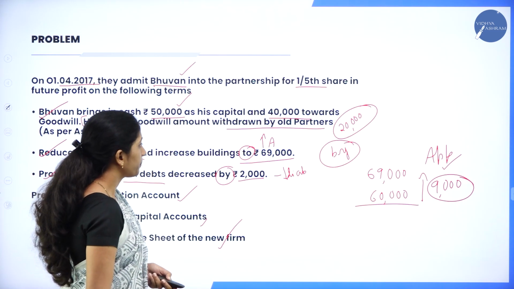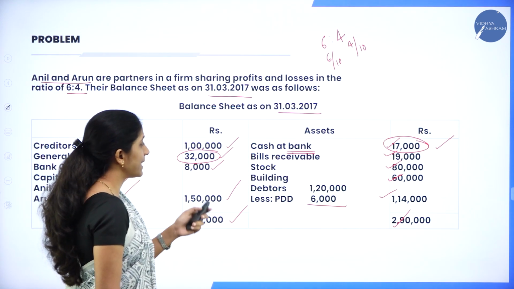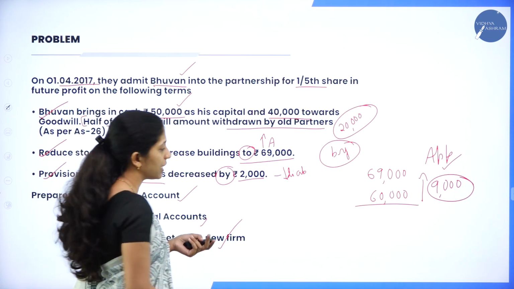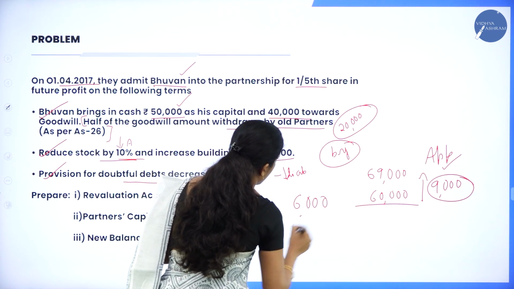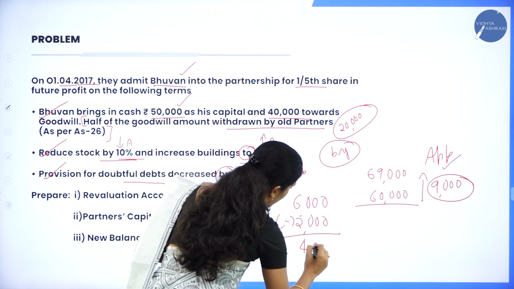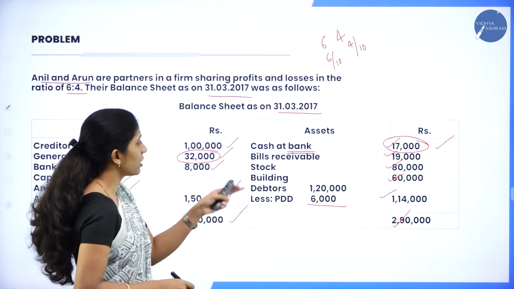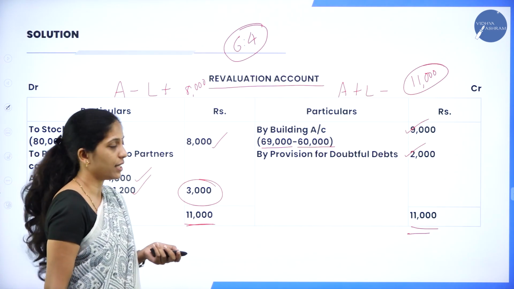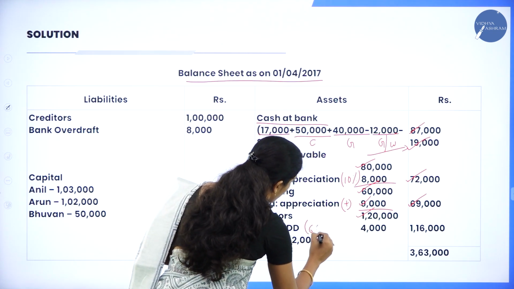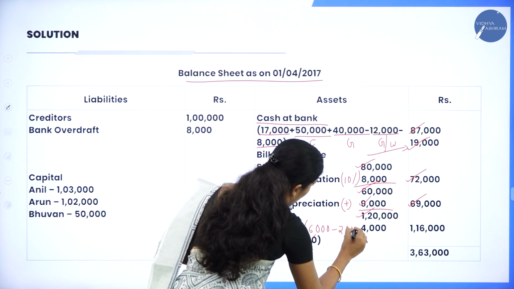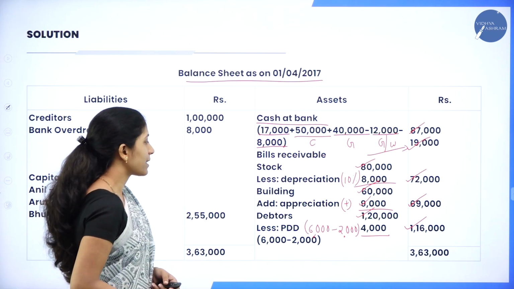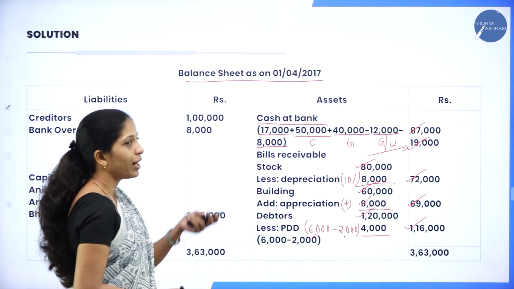And the next one is debtors 1,20,000 less PDD 6,000. Again, they have given in the adjustment that it has decreased by 2,000. In the sense, earlier PDD was 6,000. Now it has been decreased by 2,000. So the current PDD is how much? Only 4,000. So debtors is 1,20,000 minus 4,000. So how to record? Debtors 1,20,000. Earlier it was 6,000, and it has been reduced by 2,000. So the current value is 4,000. When we deduct that, we will get 1,16,000. So this is about your asset side.